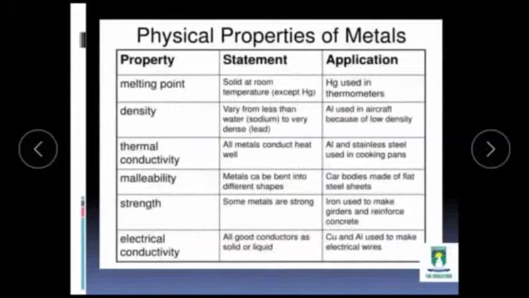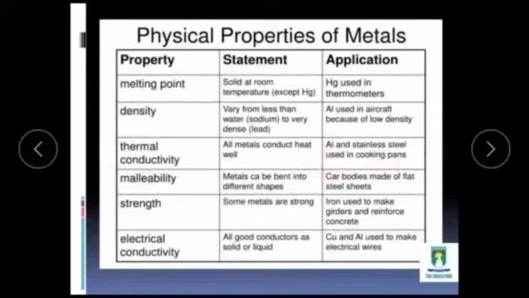Physical properties of metals. First one, melting point. Solid at room temperature except mercury. Mercury is used in thermometers. Density. Varies from less than water, like sodium, to very high, very dense like lead. Aluminium is used in aircraft because of its low density. Thermal conductivity. All metals conduct heat well because they are good conductors of heat and electricity. Aluminium and stainless steel are used in cooking pans.